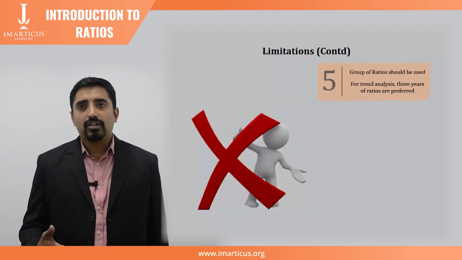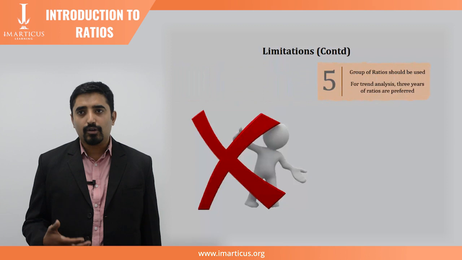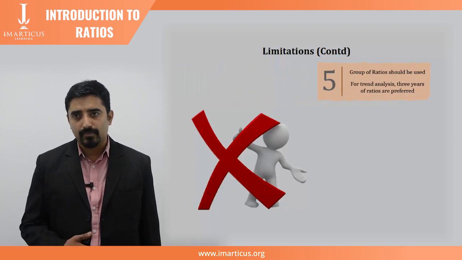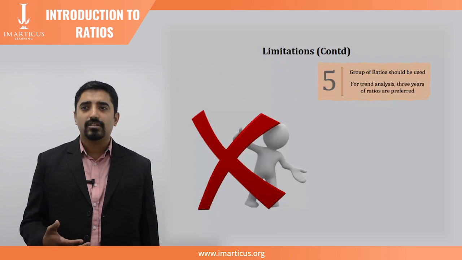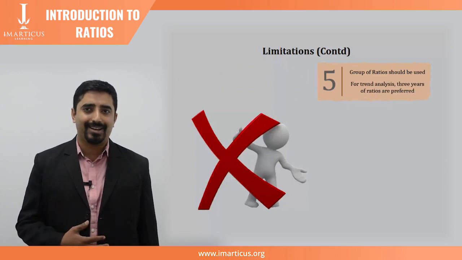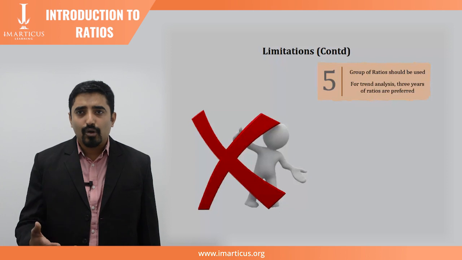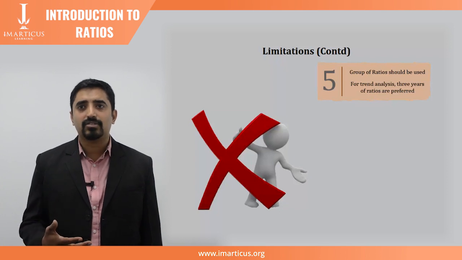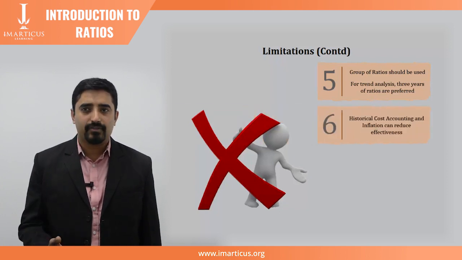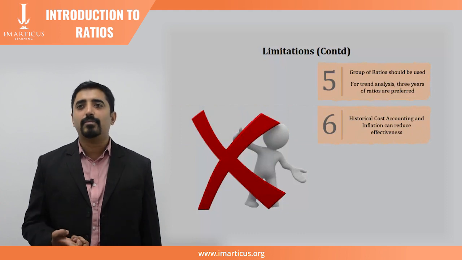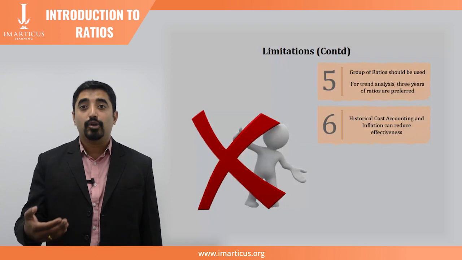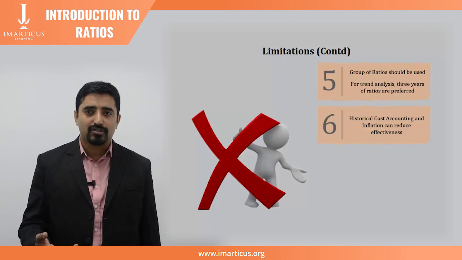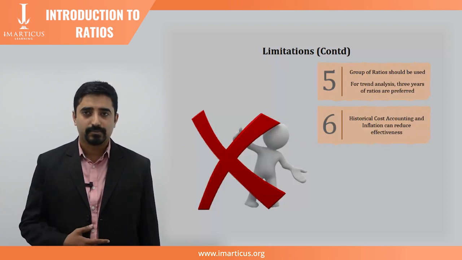In order to judge the overall performance of a firm, a group of ratios should be used. Also, to accurately identify the trends, at least 3 years of ratios are normally required. Because ratio analysis is based on accounting information, its effectiveness is limited by the distortions which arise in financial statements due to such things as historical cost accounting and inflation.